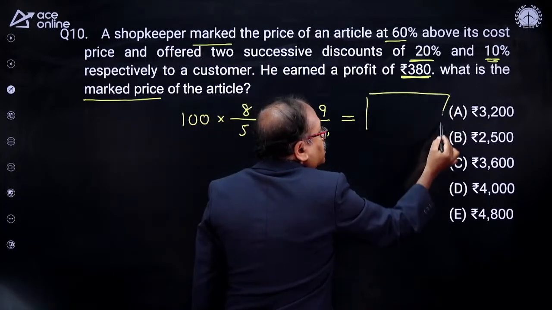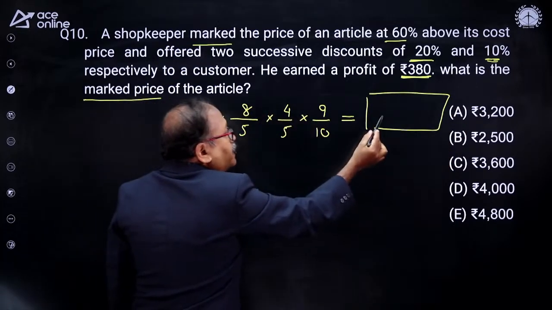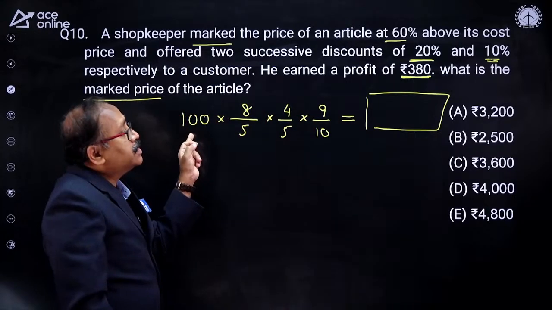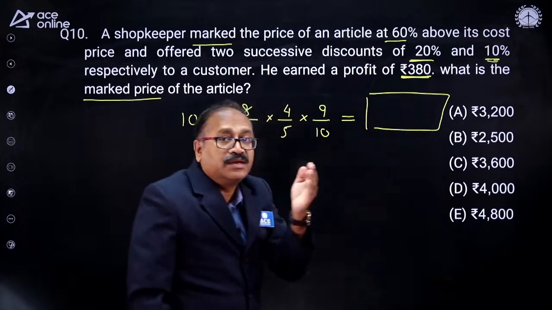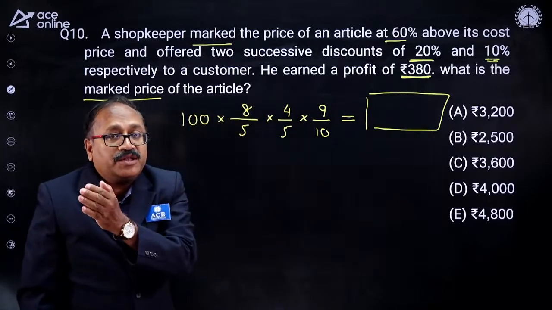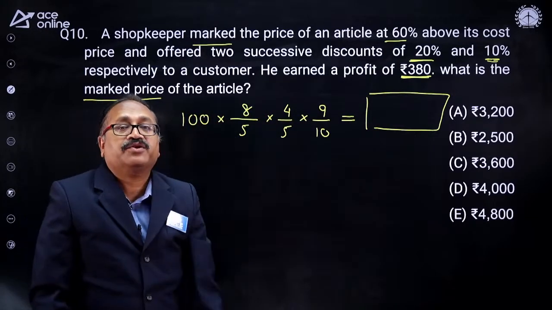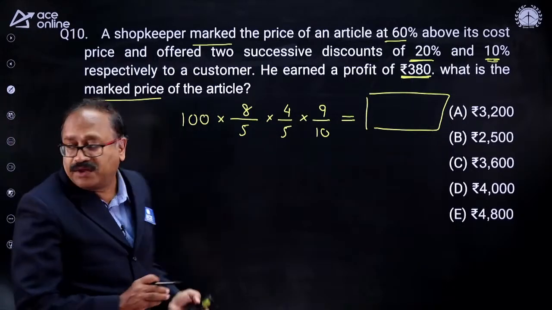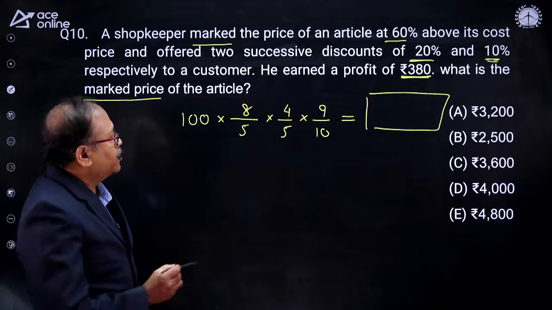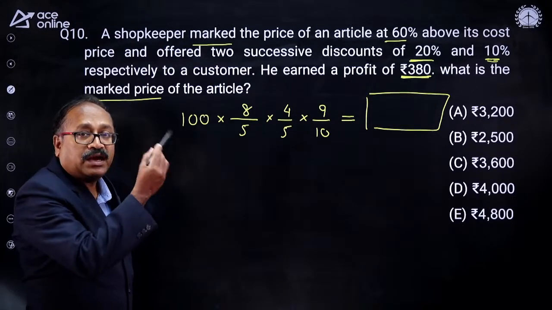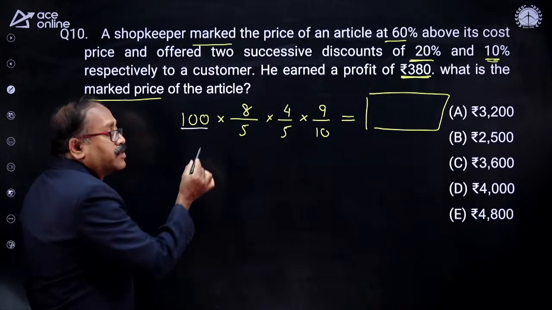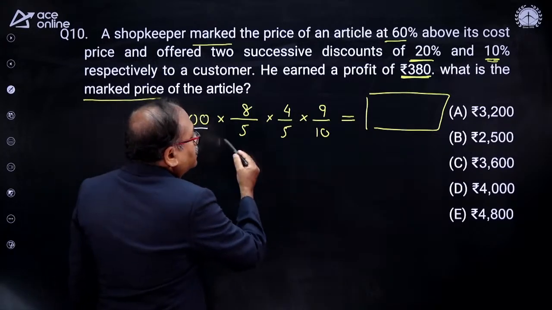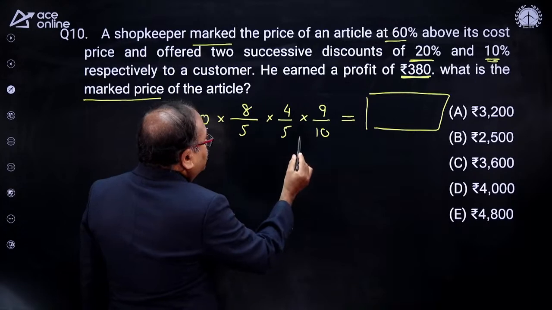And once you get the selling price, you can find out the profit. When the cost price is 100, what is the profit? And when the profit is 380, what will be the cost price? We can find it out, my friends. So let's work together. Now you notice that here this gets cancelled.